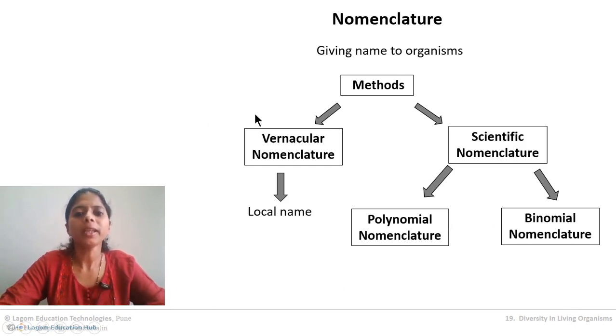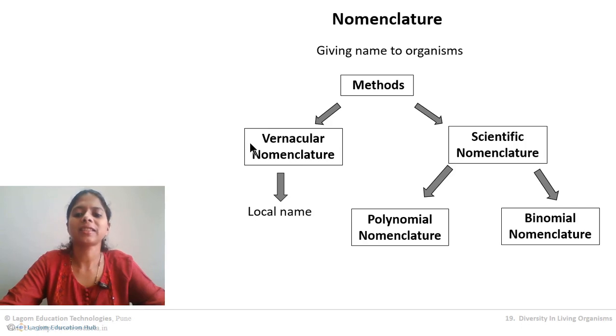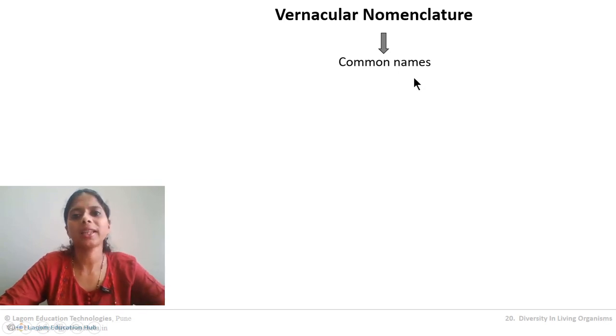And normally whatever local languages we use to give names to the organism, Marathi, Hindi, English, are called vernacular nomenclature. Let us study each of these systems in detail. Let us first start with vernacular nomenclature. As I told you, it means local names or giving common names to the organism.